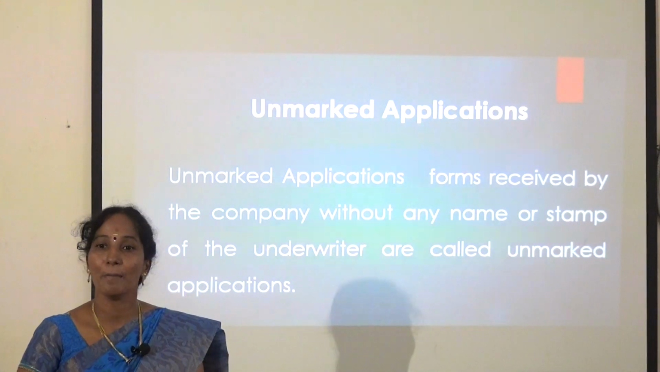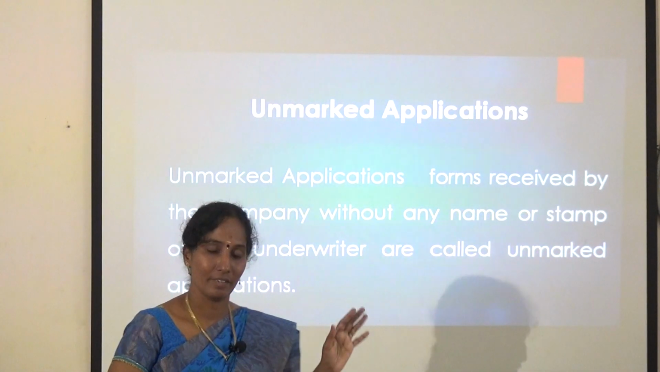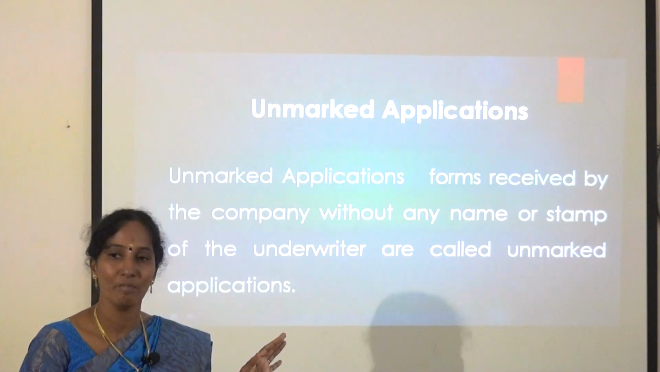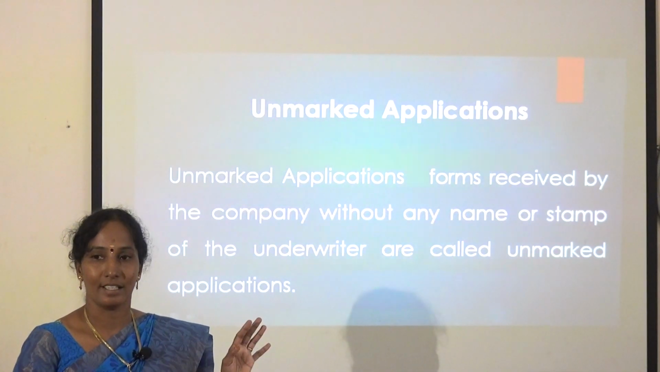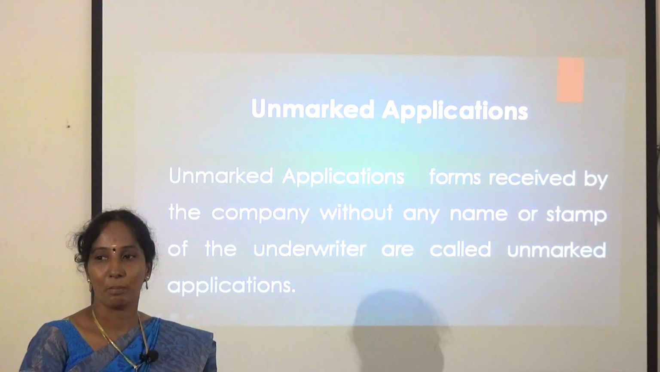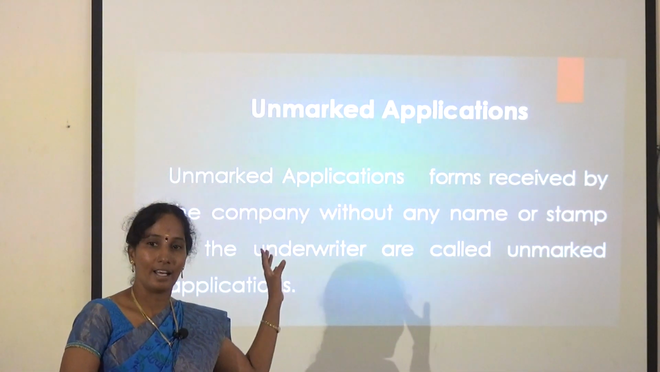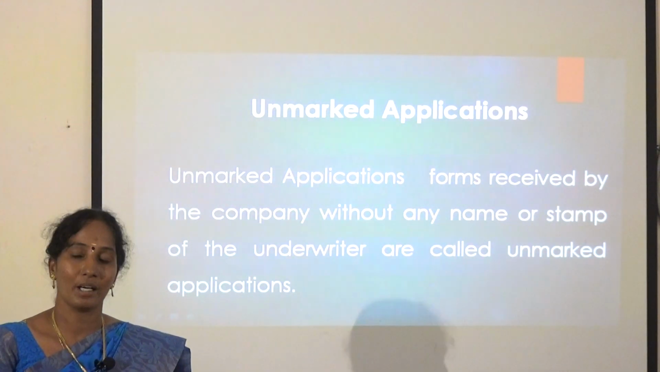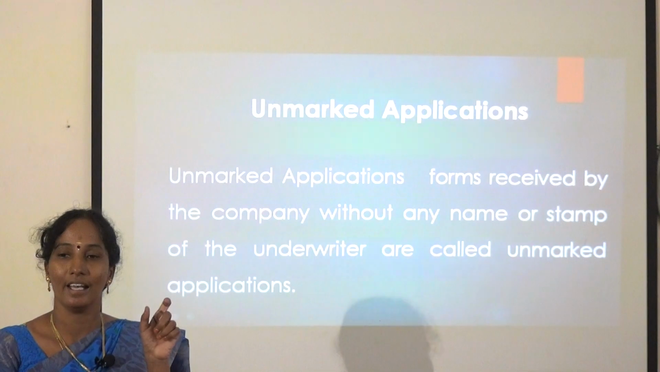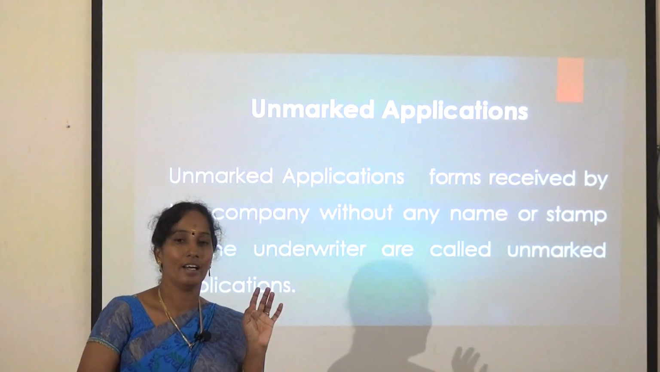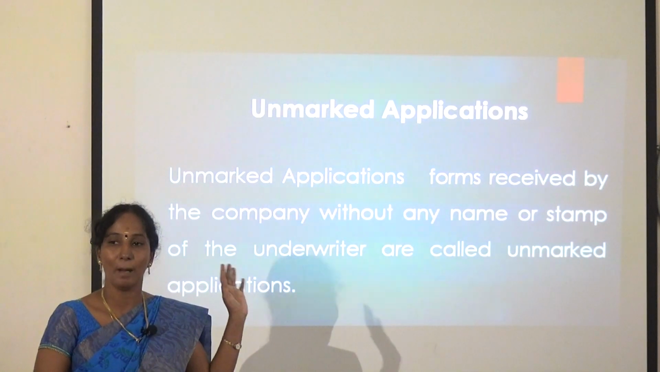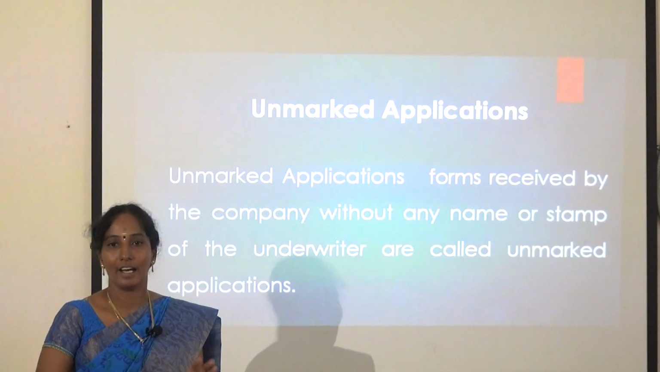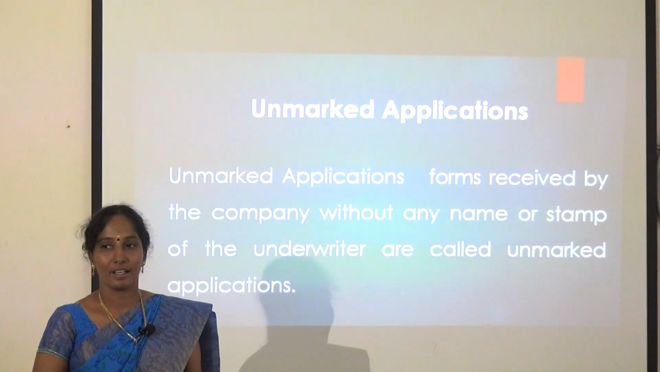Then the second one is unmarked application. The form is empty. For example, the application forms received by the underwriter without any name, without any symbol, without any signature. That is considered as an unmarked application. It's a very repeated question arising in the examination: what is meant by marked as well as unmarked application. Marked means any symbol, signature or any sign mentioned in the form. Unmarked means there is no symbol, no signature, no identification. That is called an unmarked application.